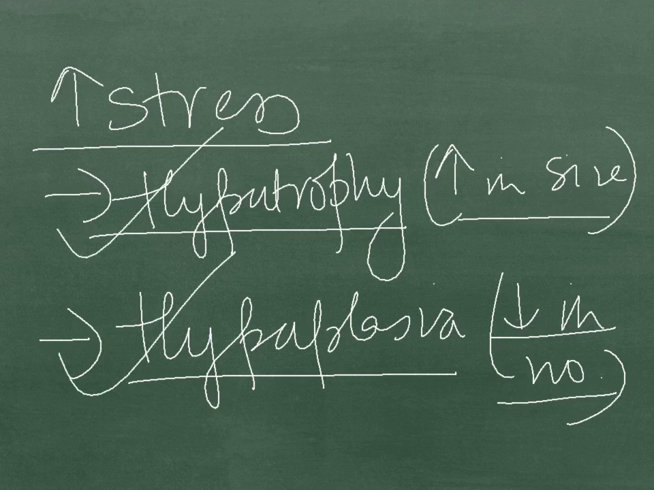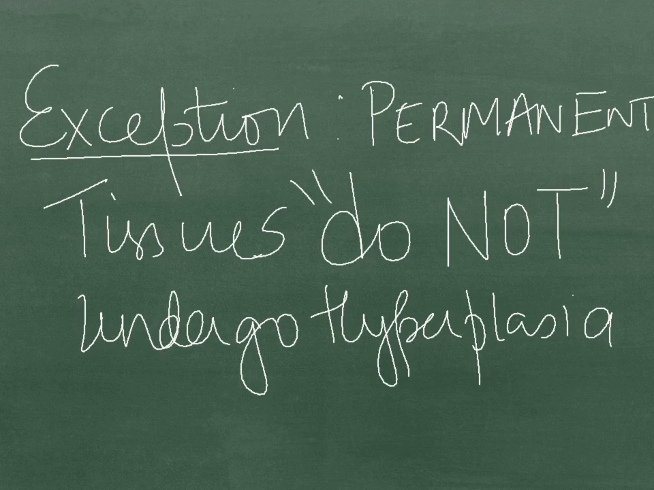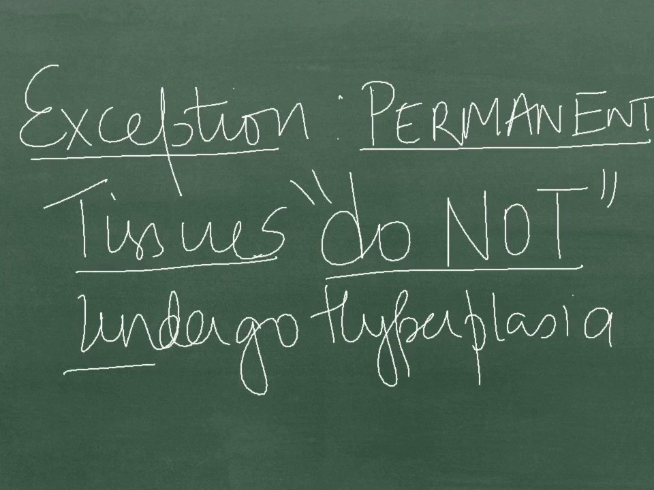Example: the increased size of the uterus during pregnancy. First of all, the smooth muscles undergo hyperplasia and then hypertrophy takes place. We have an exception. Always remember that permanent tissues do not undergo hyperplasia as they have lost the ability to divide. Examples of permanent tissues are cardiac muscles, skeletal muscles, and nervous tissues.